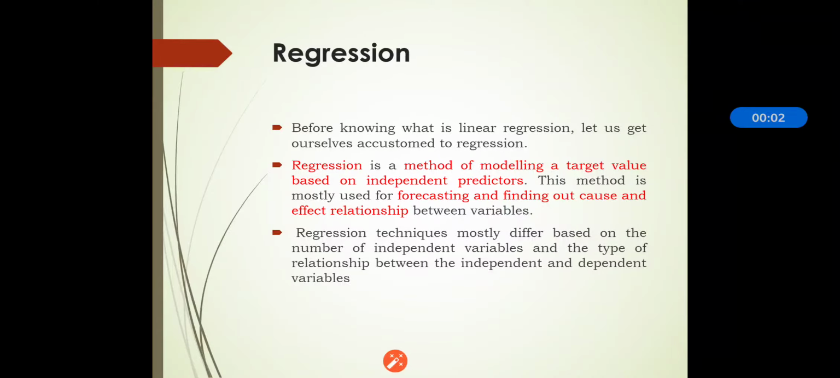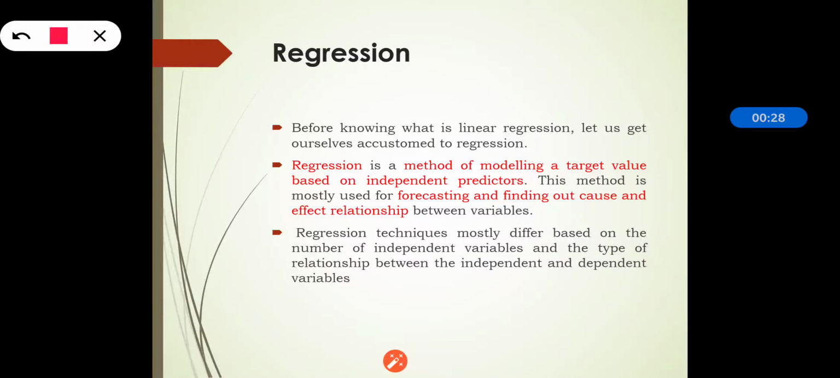So in this section we will start with the linear regression concept, but before that we should know what is regression. Regression is a method of modeling a target value based on independent predictors. This method is mostly used for forecasting and finding out cause and effect relationship between the variables.